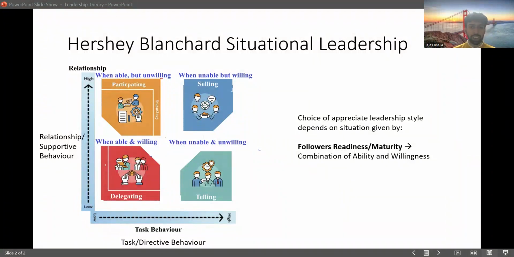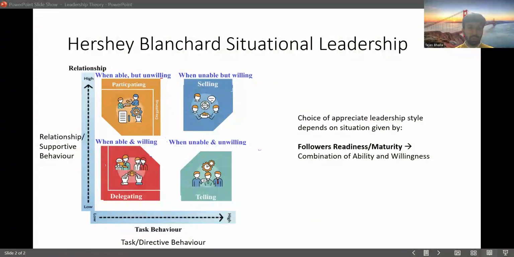So what types of leadership styles can a leader show? This can be shown, as you can see, based on the type of relationship or supportive behavior, or focus on task. If a leader focuses very little on maintaining relationships with their followers and does not even focus on task, this is called delegating. If they focus more on relationships with their followers and not so much on whether the performance or the task is complete, then it's participating.